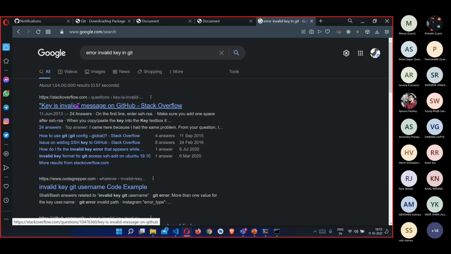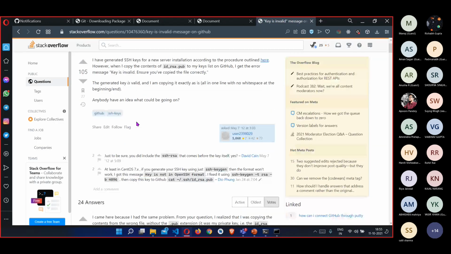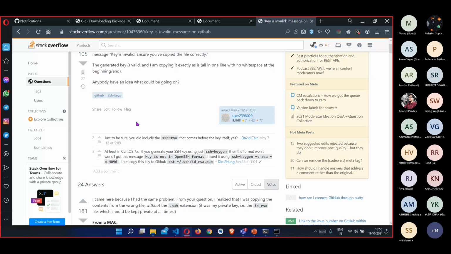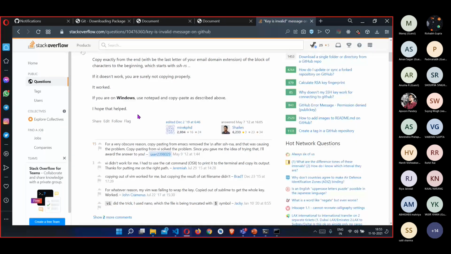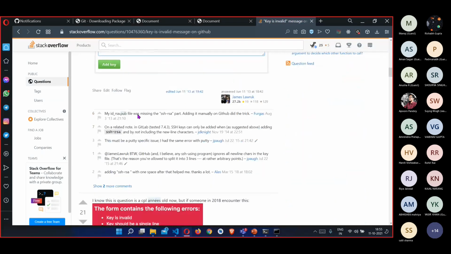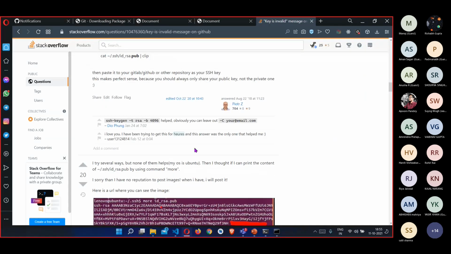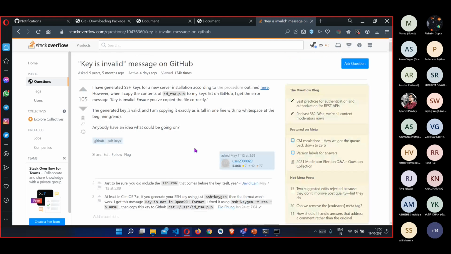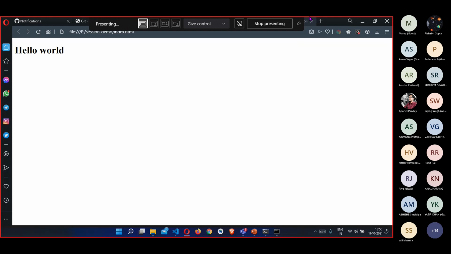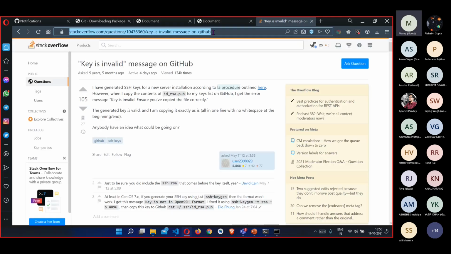It already shows an error, and there's a Stack Overflow issue that you can follow along. But a key error doesn't happen right now because we are not using any private repository. Anyways, I'll get back to you after the session, because we can't resolve it now.